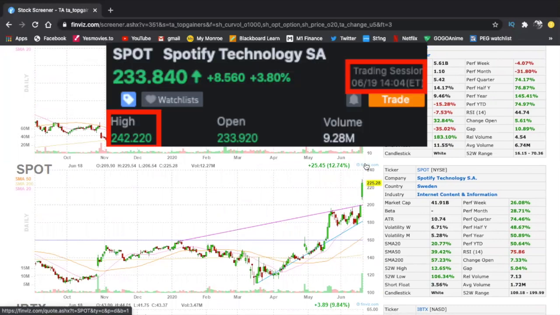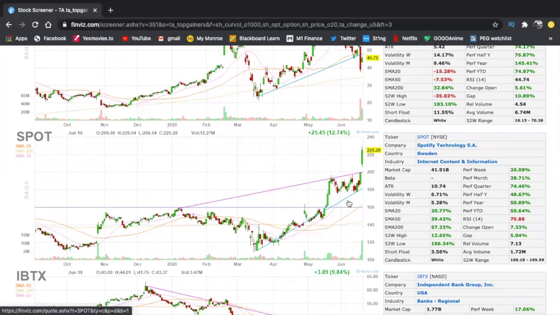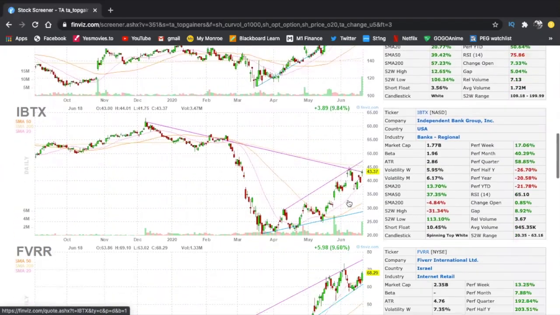Now we can see it push to 240 if a crazy amount of volume comes in, because it does have very good news. Or we can see a consolidation day where it comes down and we can take some little puts and day trade it, and then maybe a bullish move up to 240 the next day, a 3-bar play or something like that. So you kind of get the idea what I'm trying to say here. We look for these already moved 5-10% stocks that have moved too much, and there will be sellers or there will be more buyers, and we want to play off of that.